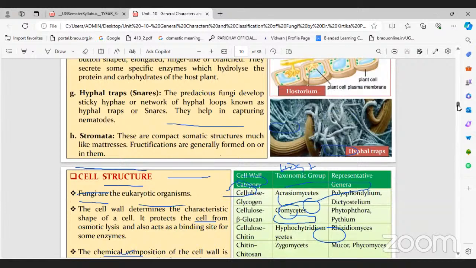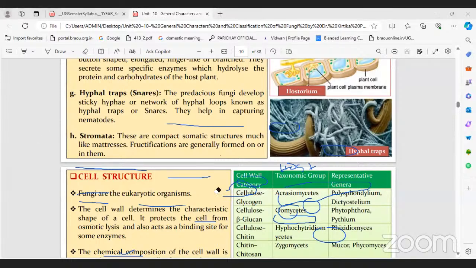And the last one is stroma. These are compact somatic structures, much like a matrix, and fructifications are generally formed in them. These are somatic structures, but very compact, and they look like a matrix. So this is all about the fungal mycelium variations.